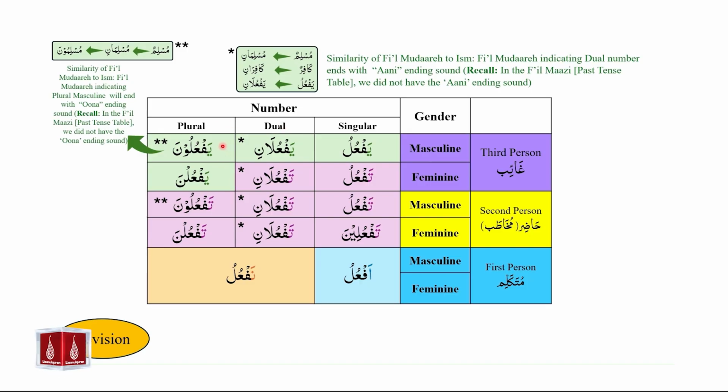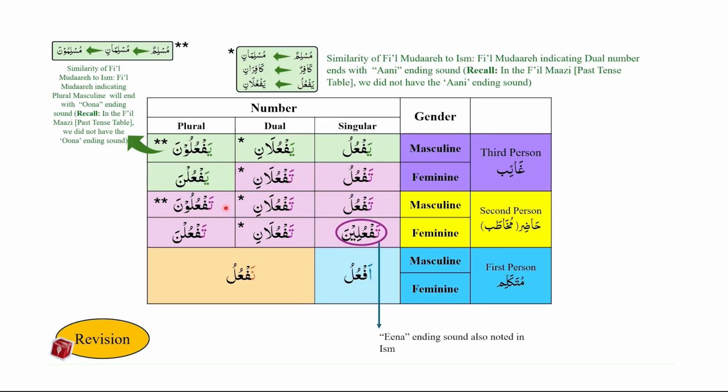We have yaf'uluna and taf'uluna. In the case of ism, we had muslimun for singular, muslimani for dual, and muslimuna for plural and masculine. So in the case of muslimuna, we have the una ending sound. Similarly, we see una ending sound for plural and masculine in the case of mudare.